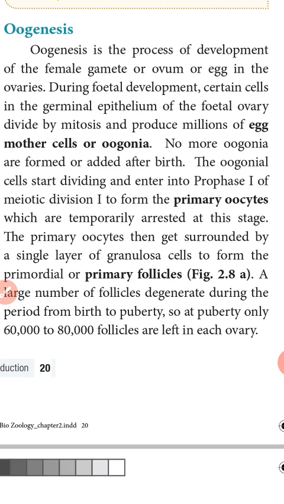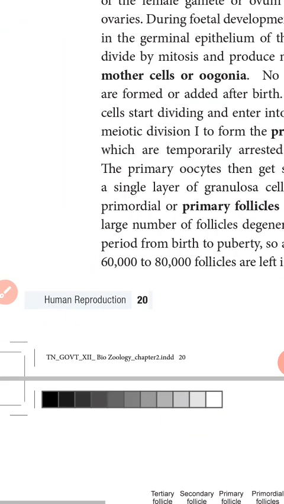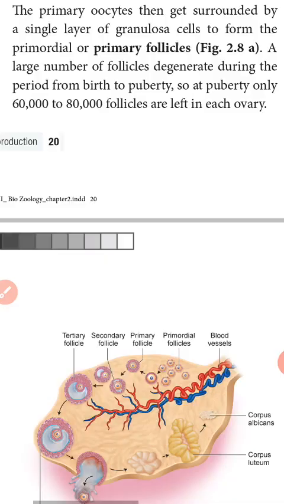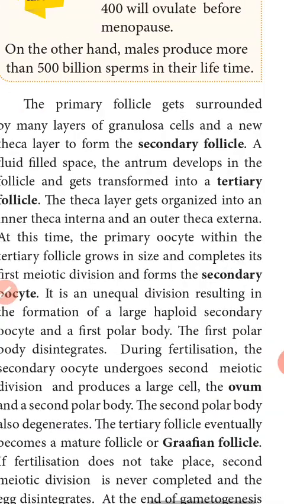After birth to puberty, the follicular cells left in each ovary number from 60,000 to 80,000. Now, when the primary oocyte is covered by the primary follicle,